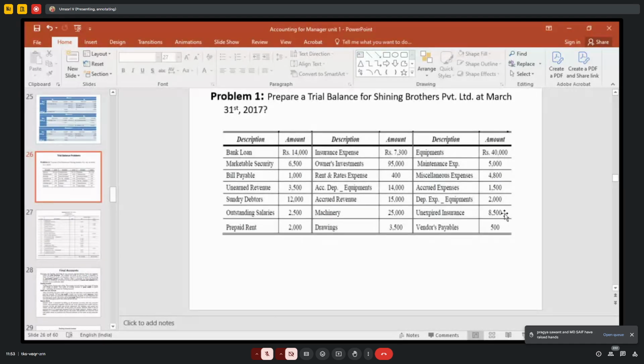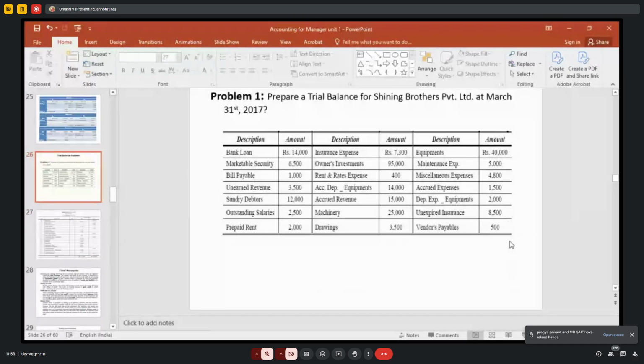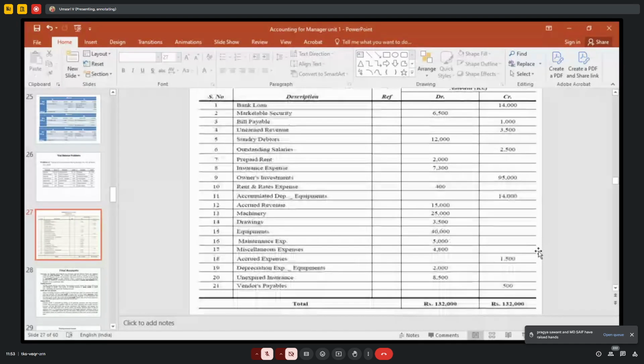Unexpired means one year you might have paid a premium, but the period is not yet completed. So that is called prepaid insurance. That is to be treated as an asset, right? Vendors payable. Payable means liability, credit. Okay, you can check it.